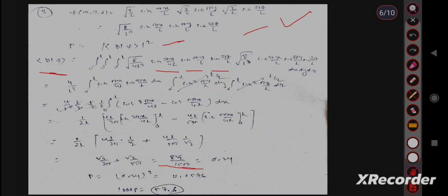Then putting the values, we get this expectation value as 0.24. But we have to find the probability. So probability is the square of 0.24 and it is 0.0576. This is the required probability. We have to answer in terms of 1000 P. So just multiply P by 1000 and the answer is 57.6. I hope you will understand. Then move to the next question.